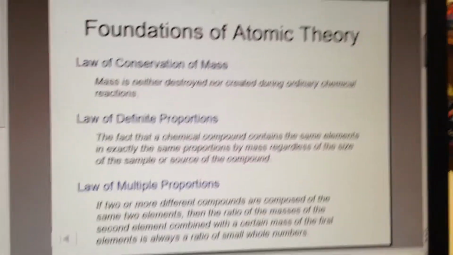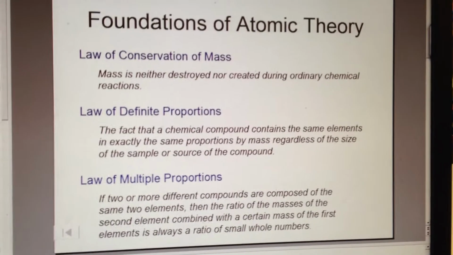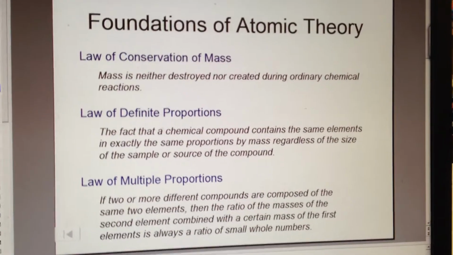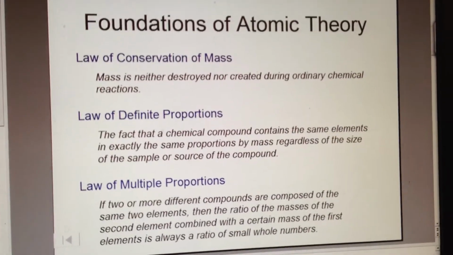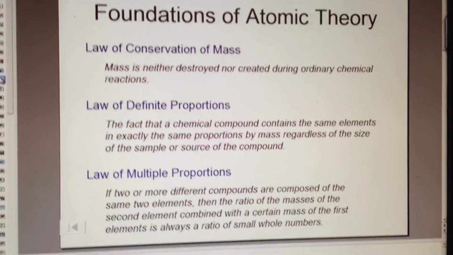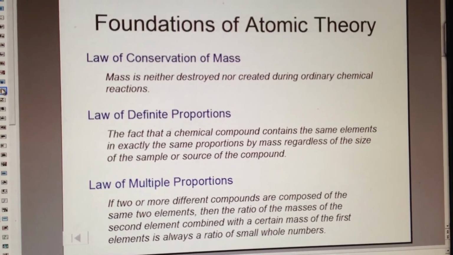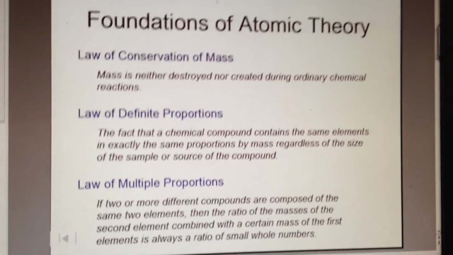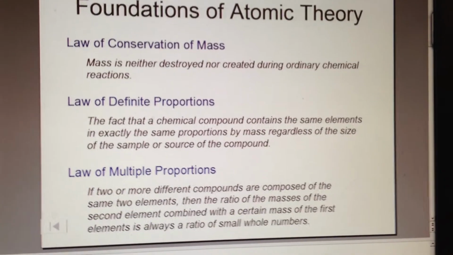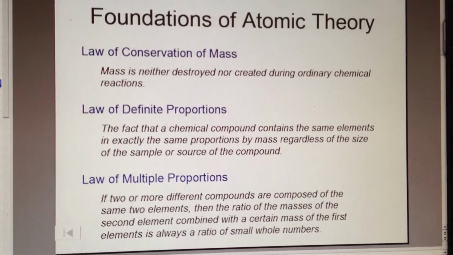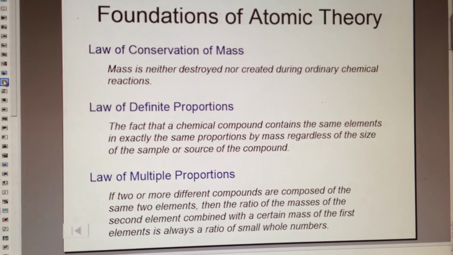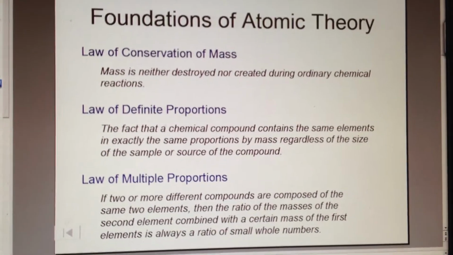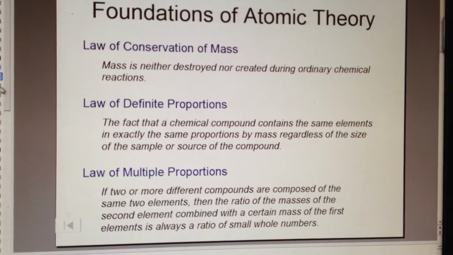Around the late 1700s, they were beginning to discover things. Lavoisier discovered the law of conservation of mass before he got his close shave. Remember what a law is: just things that they observed that were always true, and they didn't necessarily know why. Law of definite proportions from Proust. Law of multiple proportions was discovered by John Dalton. These things you can pause and write down or review. You do need to know what they are.